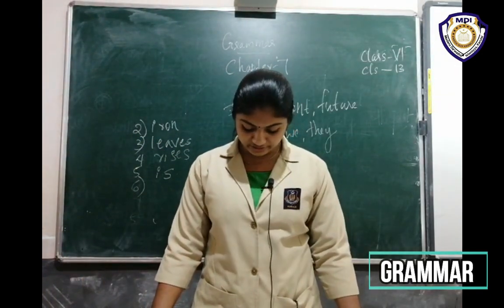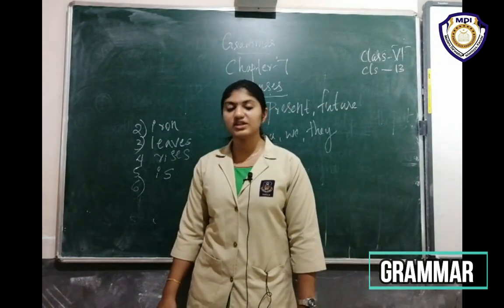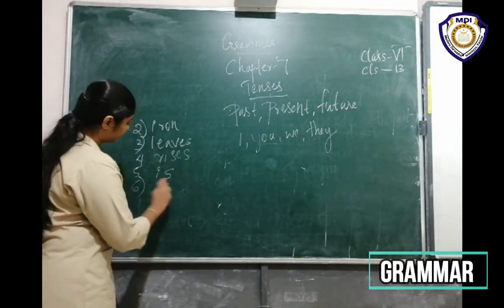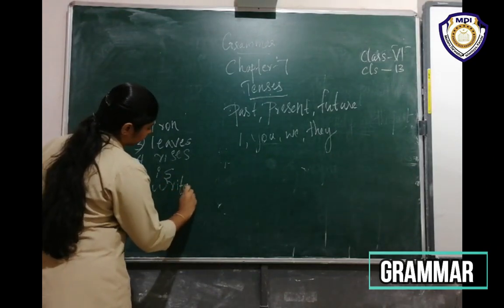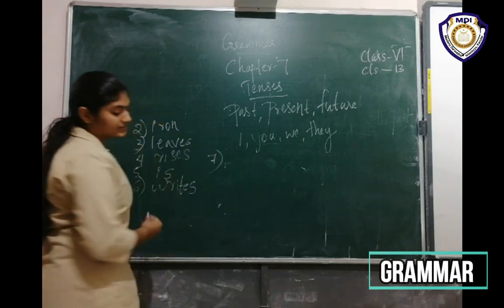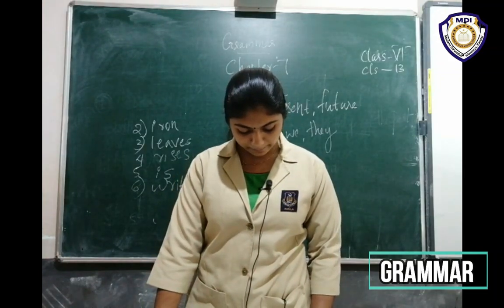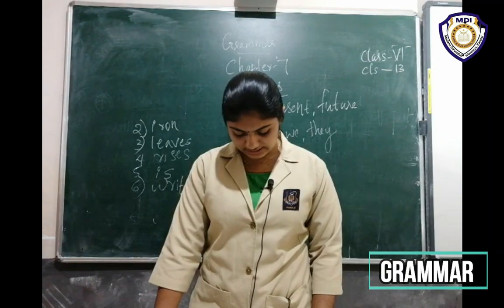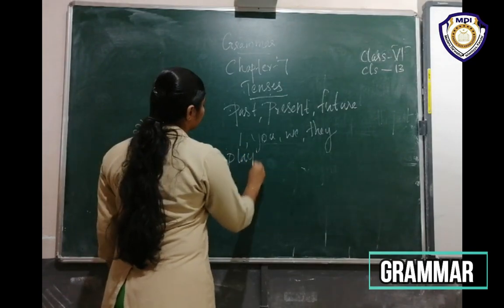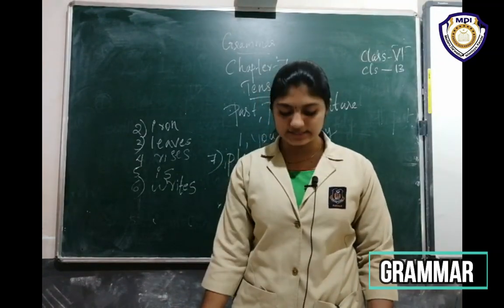Then sixth one. Vikram Seth dash poetry, fiction and travelogues. What is the answer? Right, writes. Okay. Then seventh one. Saina Nehwal dash badminton. What is the answer? Saina Nehwal plays badminton. Plays. Okay. Then 8, 9, 10, that is the homework. All of you do it yourself.